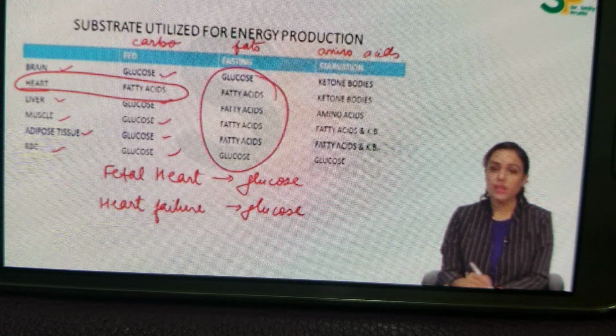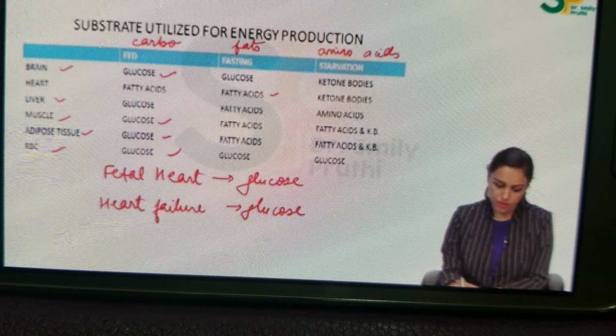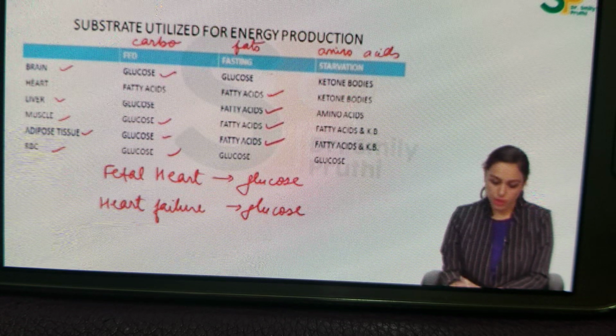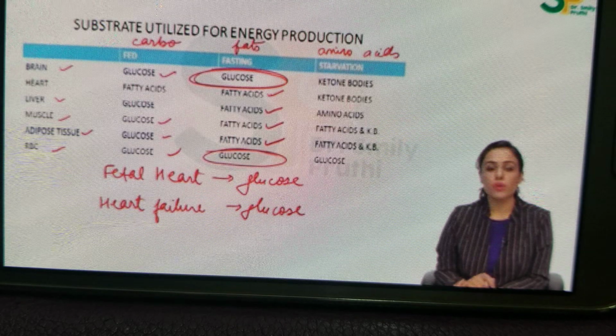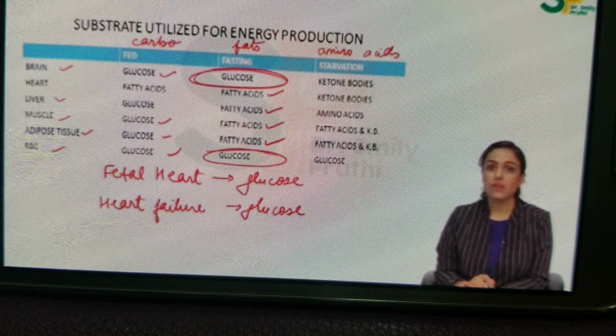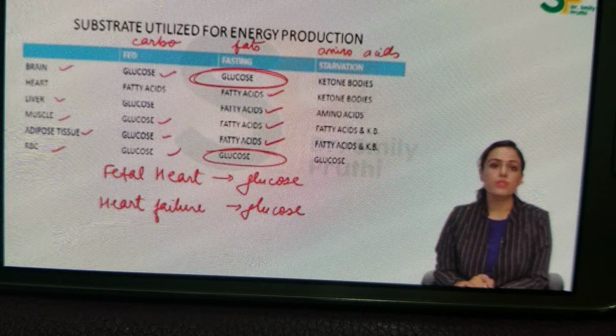Now see fasting state. In fasting state, the main fuel is fats. So all the body organs are using fatty acids. That is heart, liver, muscle, adipose tissue. They're using fatty acid, but not brain. Brain is still on glucose because fatty acids cannot cross the blood-brain barrier, right? And RBC is on glucose because fatty acids cannot be broken down in RBC, because oxidation of fatty acid is a catabolic pathway that occurs in mitochondria, but RBCs don't have mitochondria, right?